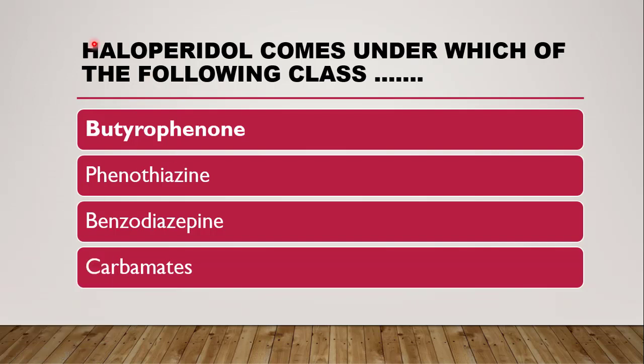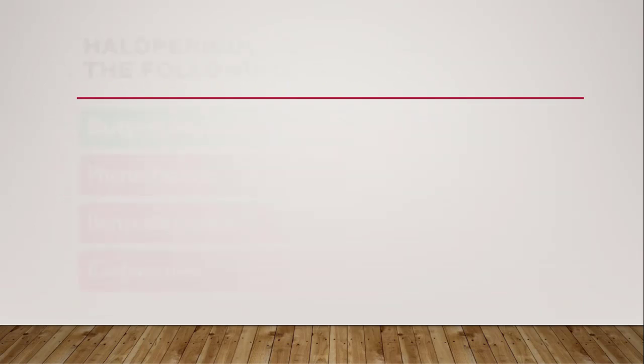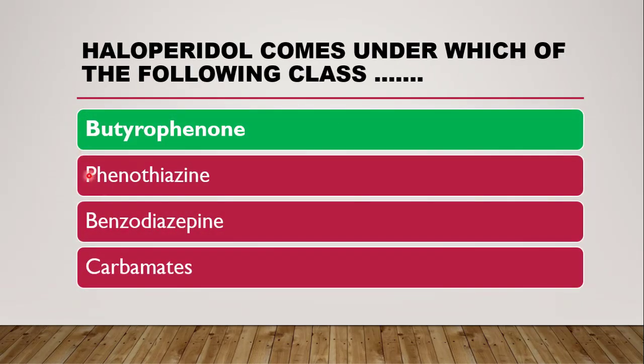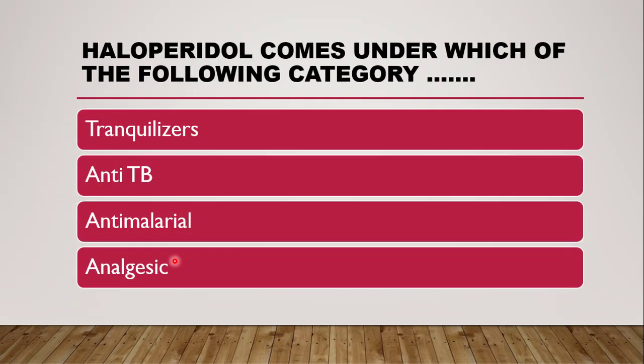Now, haloperidol is a drug which belongs to the class butyrophenone. The second option is phenothiazine, but it does not belong to phenothiazine. No, not benzodiazepine, not carbamates. Haloperidol belongs to the butyrophenone class.